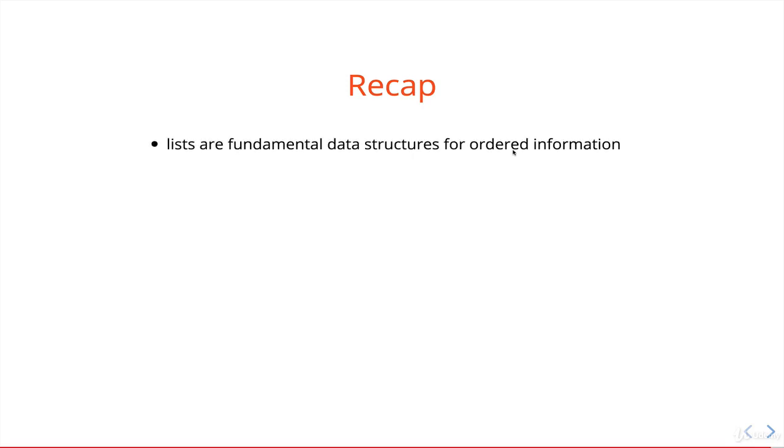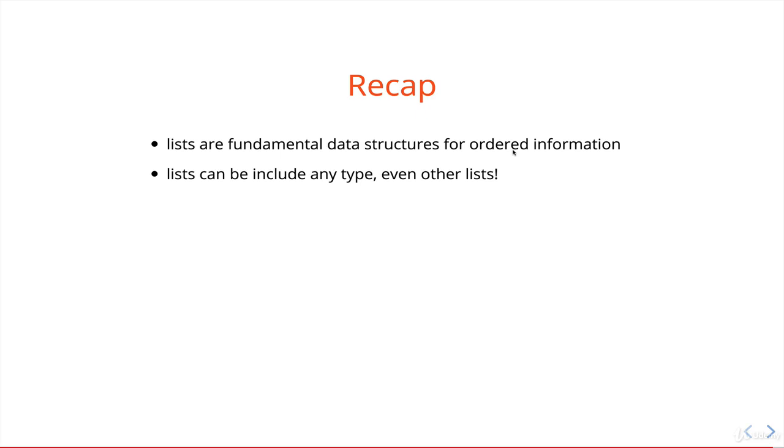We started by talking about the basics of lists. We saw how to make a simple list. They are a fundamental data structure for any ordered information. So there's a key thing, the order. Remember, all lists are indexed starting at 0. Lists can be any type, even other lists, which we just saw, nested lists.